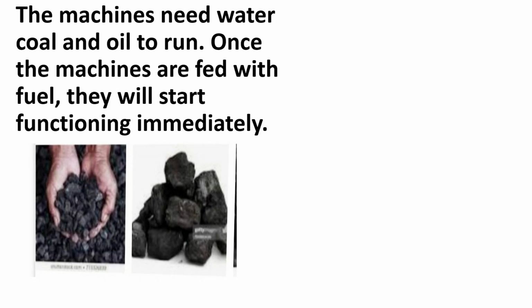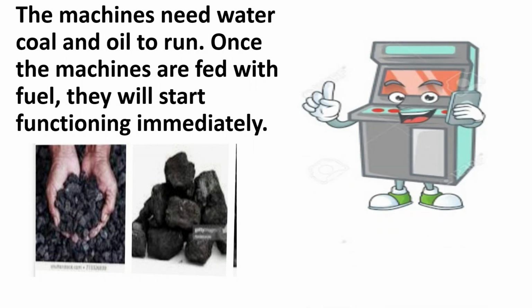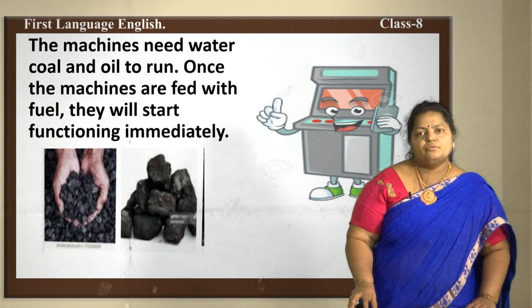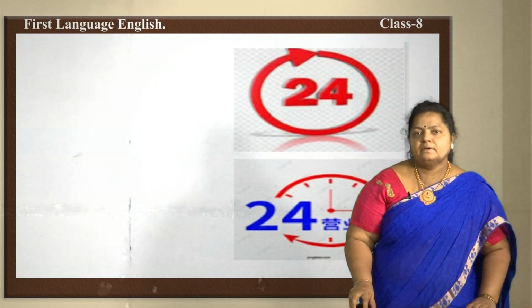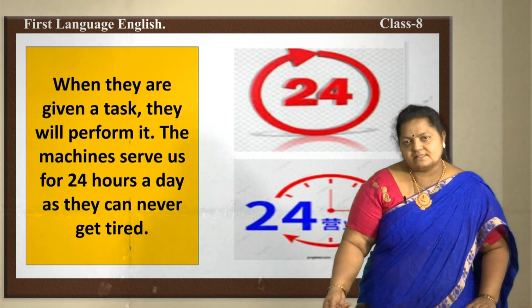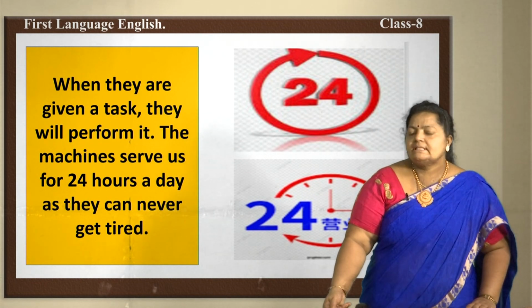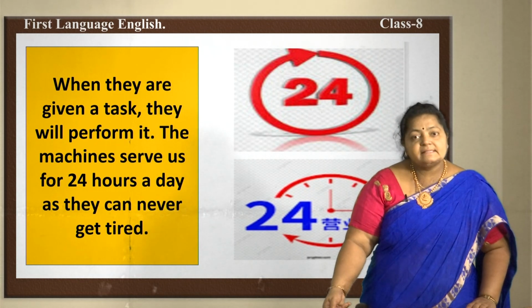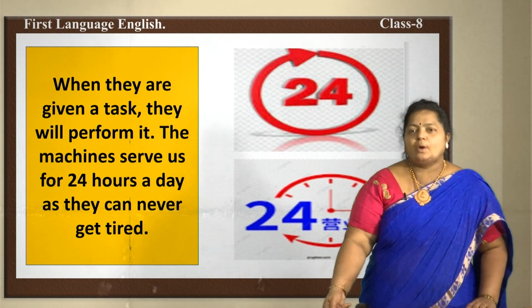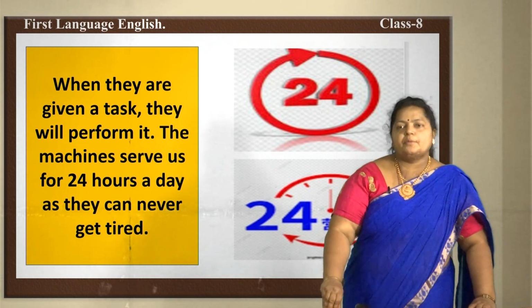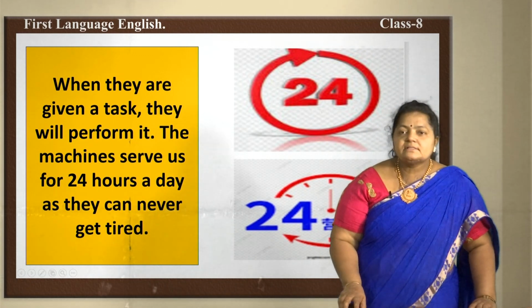The machines need water, coal and oil to run. Once the machines are fed with fuel, they will start functioning immediately. So that is the fuel for the machine, the food for the machines: water, oil or coal. When they are given a task, they will perform it. The machines serve us for 24 hours a day, as they can never get tired. Until you say stop, they will not stop. Okay, so very interesting about machines.